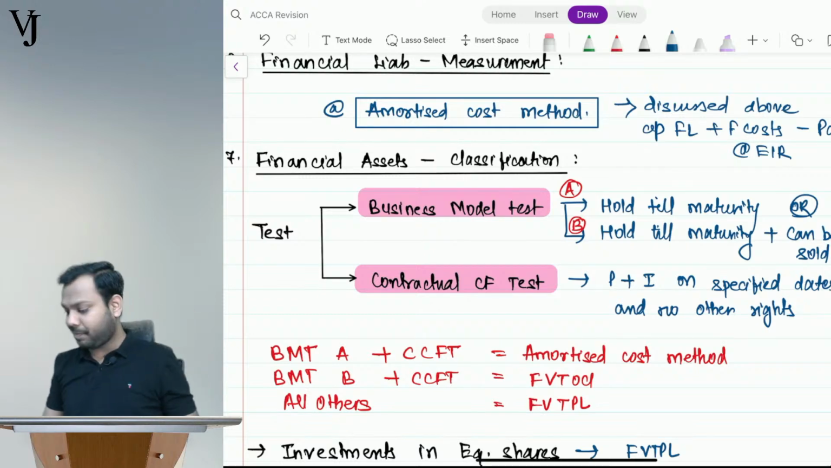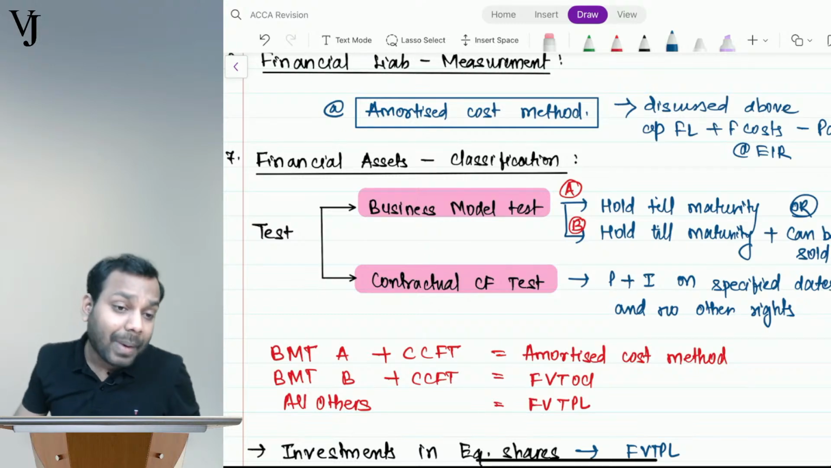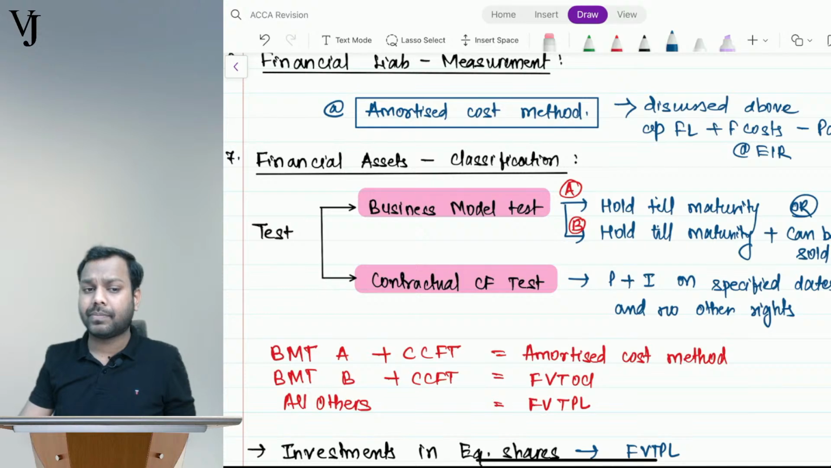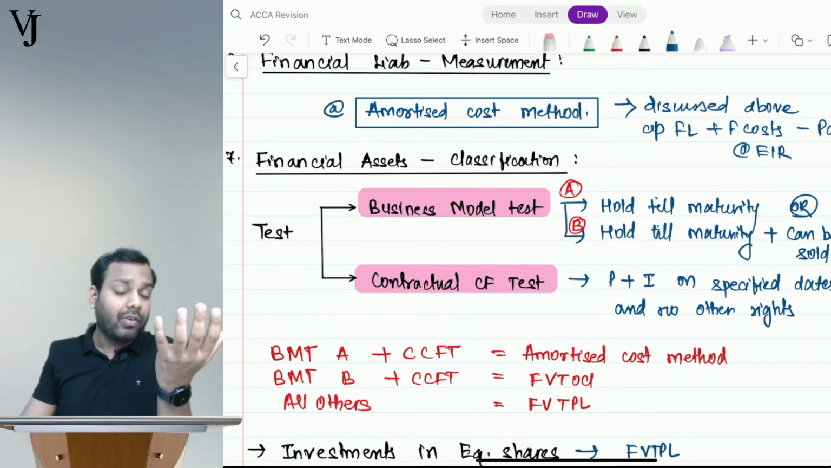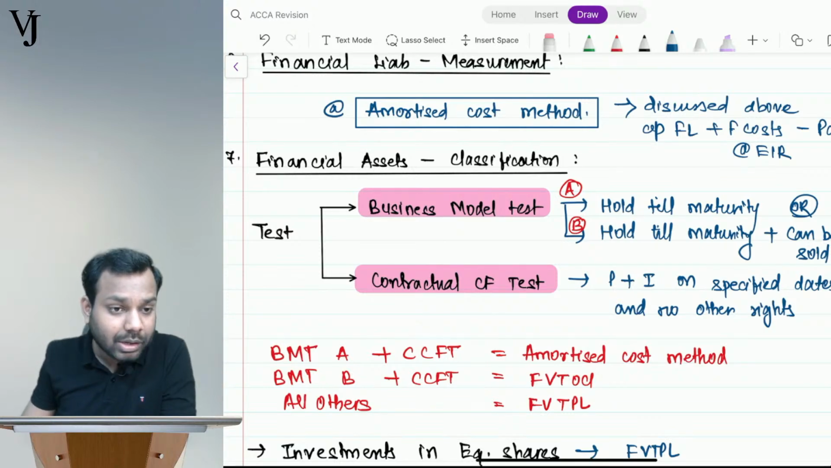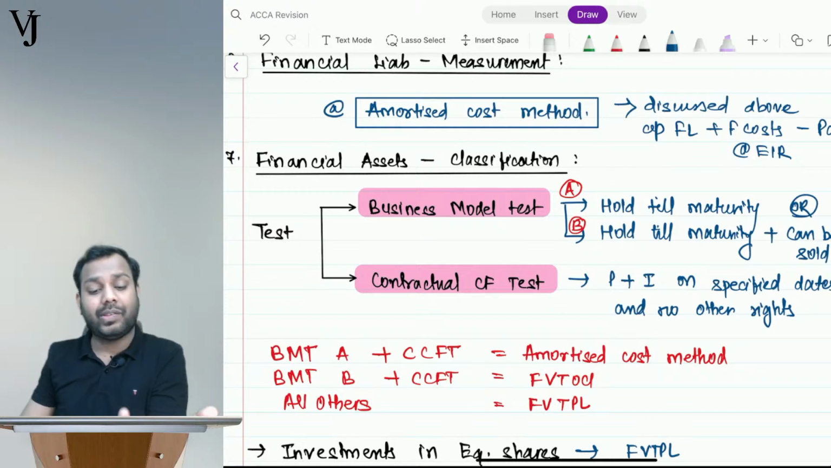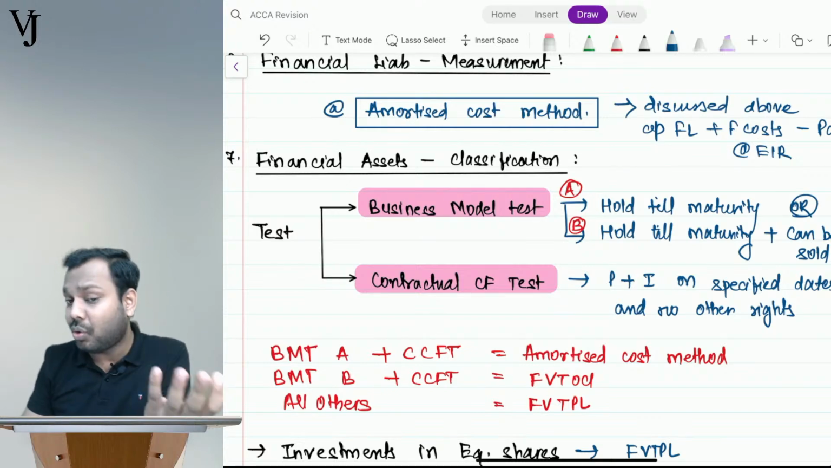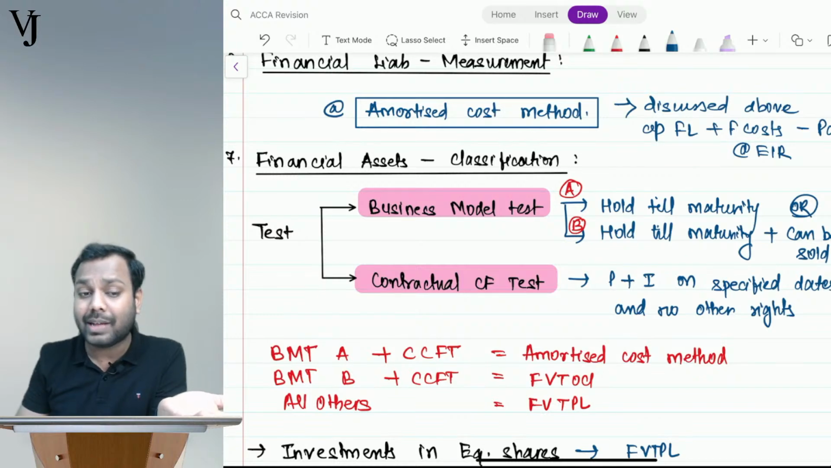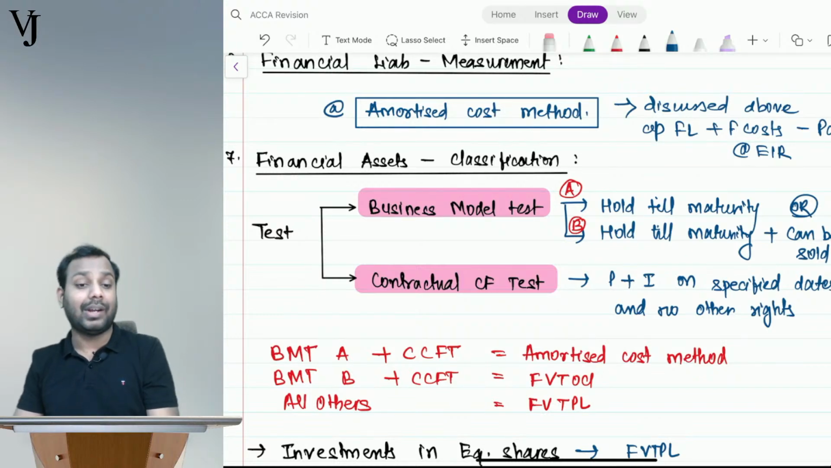Siddhant is saying yes. Advance given to supplier. Why will you give an advance to your supplier? Siddhant, tell me. We will receive goods or services, right? So when we receive goods or services, is it cash we are receiving? No, it's not cash. So it is not a financial asset.